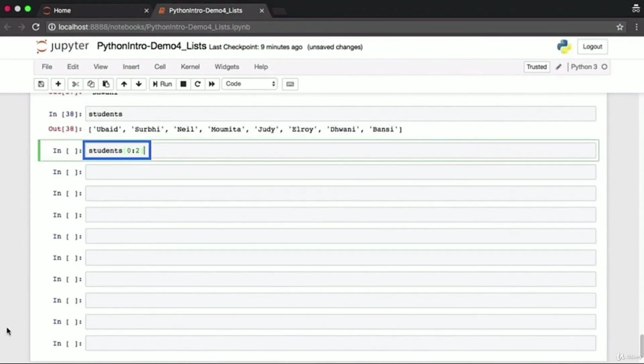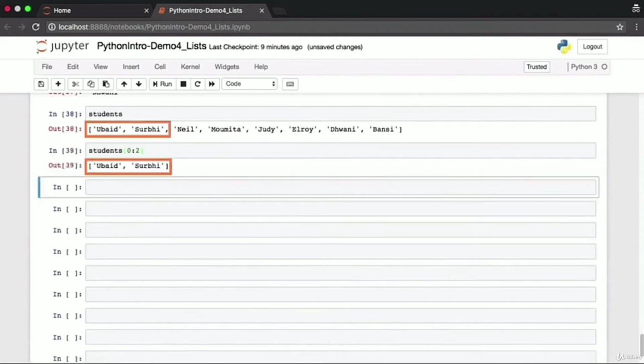Here, students[0:2] basically means that we want to access all elements starting from the index 0 going up to index 2. However, the student at index 2 will not be in the result. So this result will contain two students, the students present at index 0 and index 1. students[0:4] will slice out students at index 0, 1, 2, and 3.